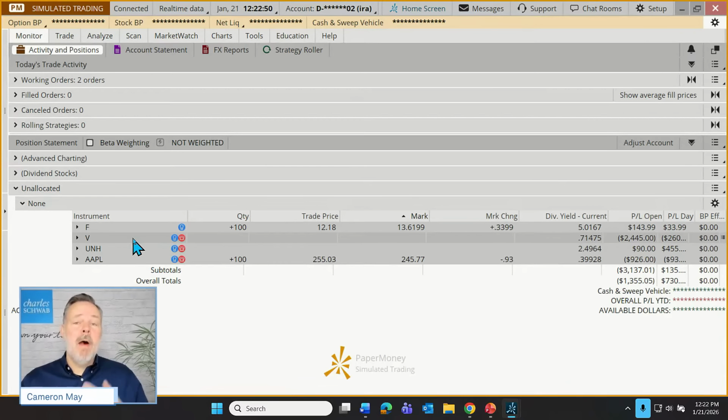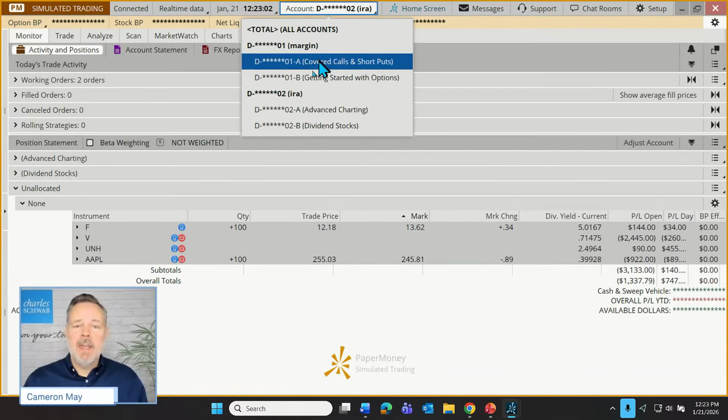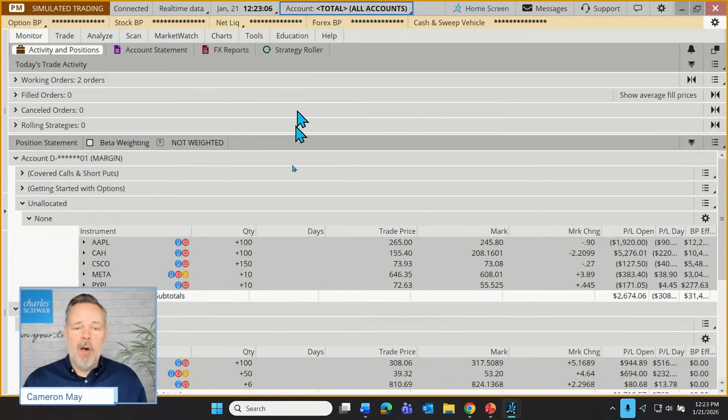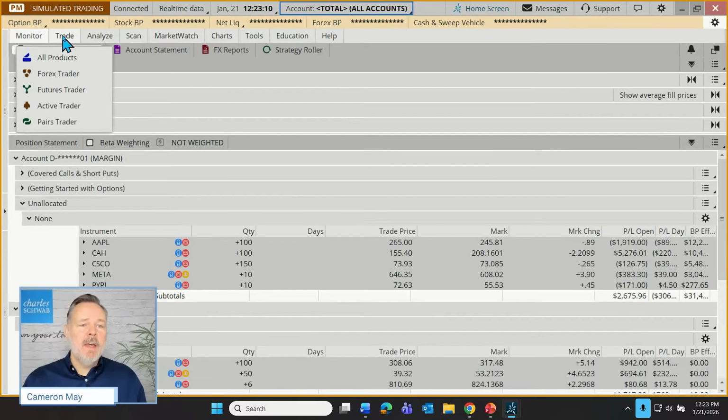All right, so that is our monitor position. So big question has been addressed here. How do I find the positions in a portfolio? We know where to find the balances. That's up in the upper left. We know how to find the positions for individual accounts. Or we could even select for all accounts, see all of the positions. But let's go on now to the trade tab.